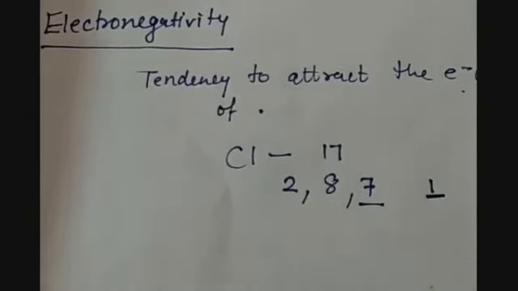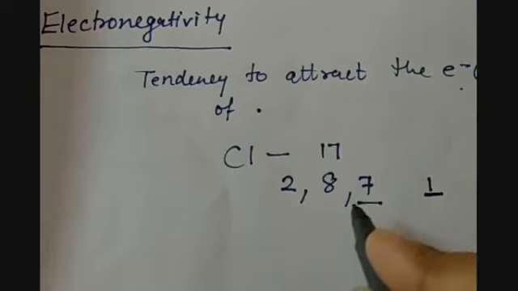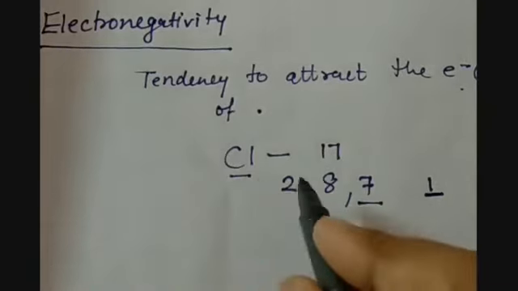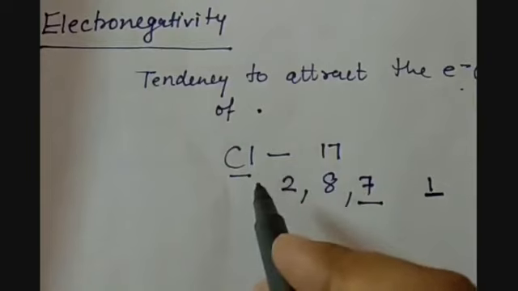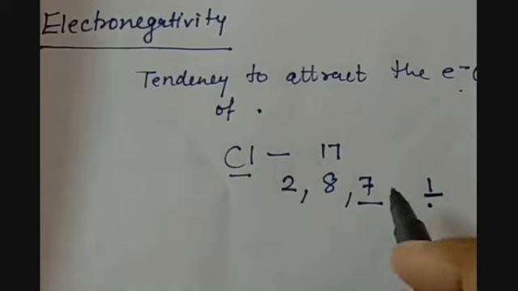Whenever an electron is added to the atom, it releases energy, and the more tendency it has to gain the electron, the more energy is released. Just one electron is needed and it will complete its octet. That is why chlorine has a very high affinity towards the electron, a very high tendency to attract it.